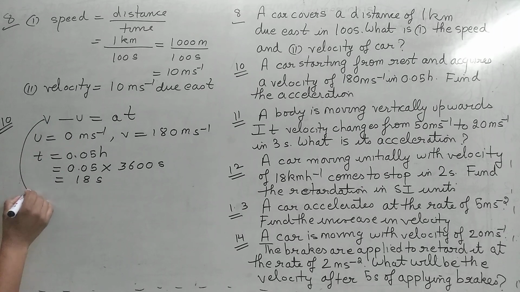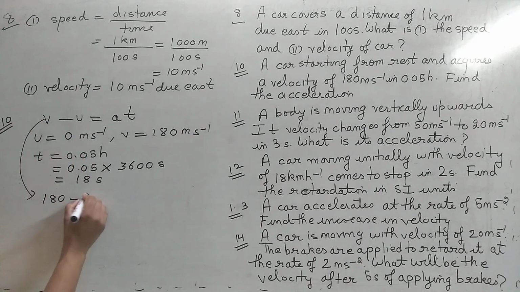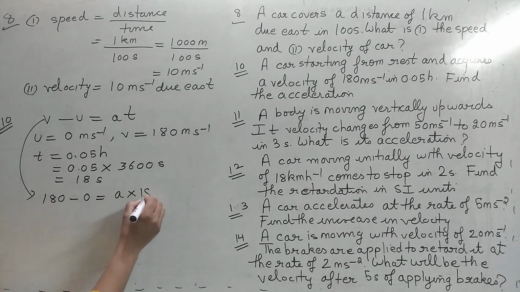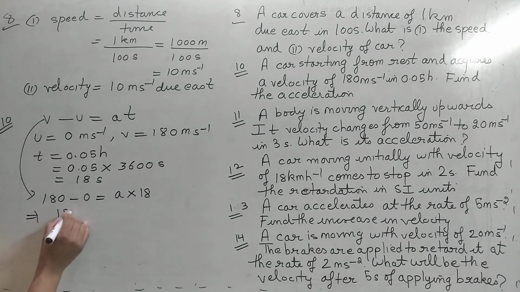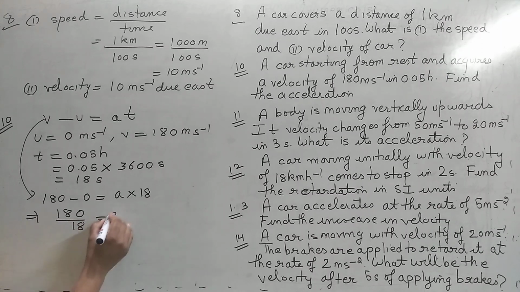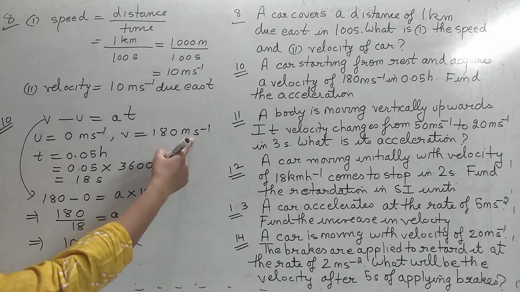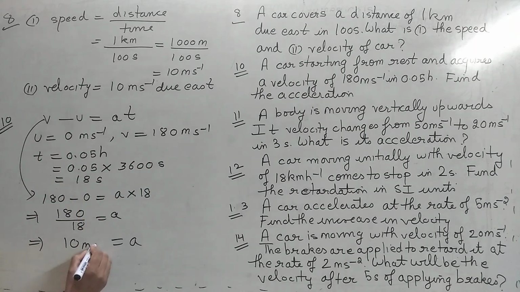Let us substitute it in this formula. V is 180, initial velocity is 0, which is equal to a into t. That means 180 by 18 is a, which is 10. We are writing acceleration, that means you have to write the unit. Here it is meter per second, and this is second, so the unit will be meter per second square. The expression is very simple, but still the students make mistakes in writing the units or in calculation.